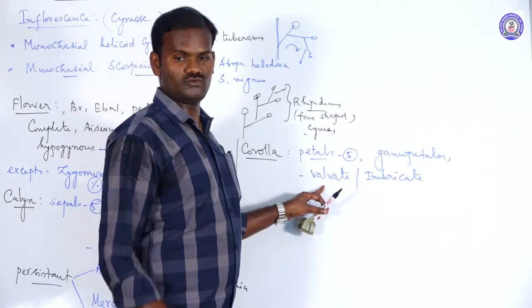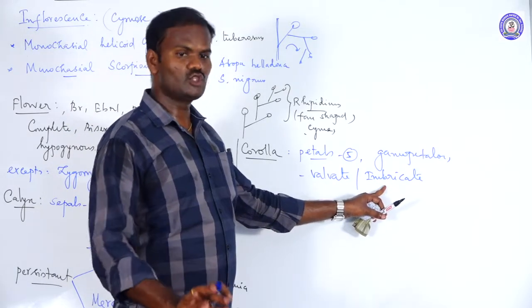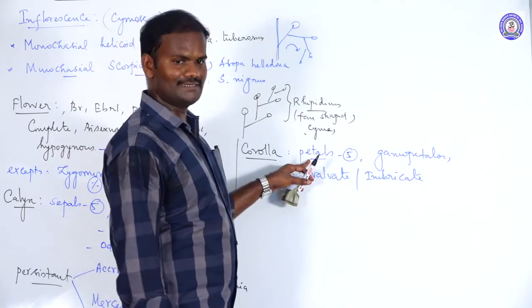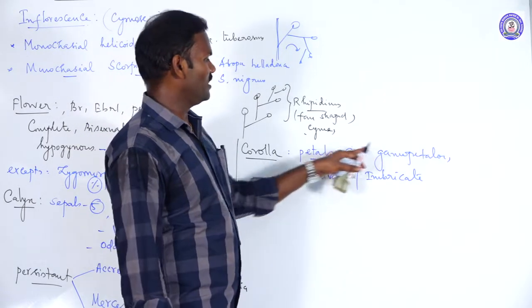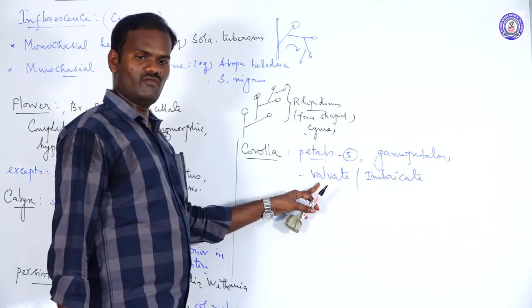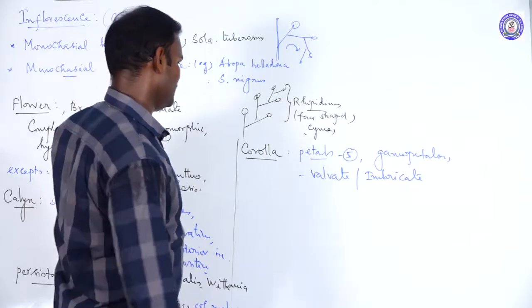Valvate is without overlapping, imbricate is with overlapping. Petals are five, with highly different colors to attract insects for pollination. They are fused with one another, which is called gamopetalous, showing valvate or imbricate distribution.